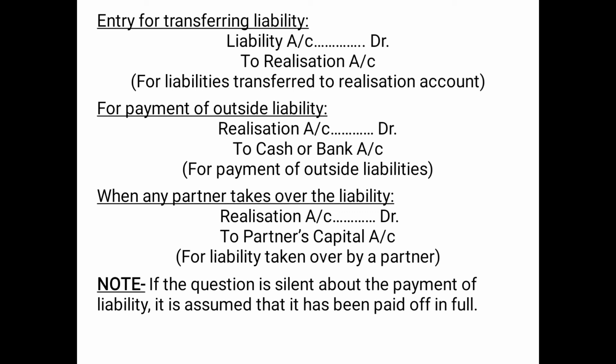For example, if there were creditors rupees 5,000 and bills payable worth rupees 4,000. So if the question says creditors have been paid 3,000 and no information is given about bills payable, we will assume that bills payable have been paid in full. So these are the entries for liability. So these were the journal entries related to realization account.